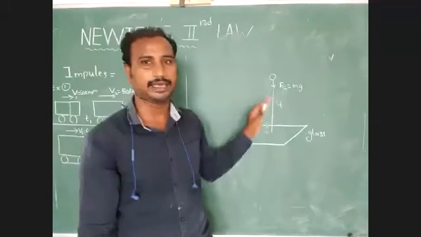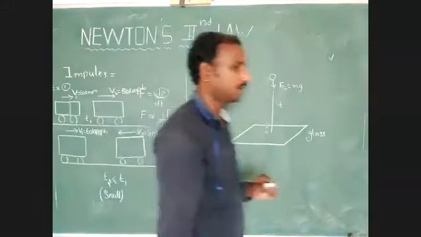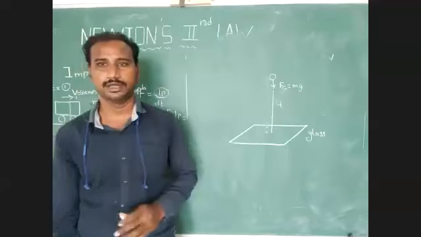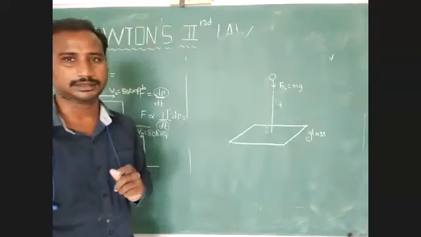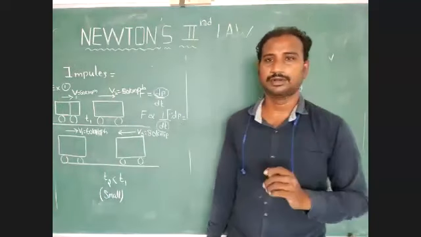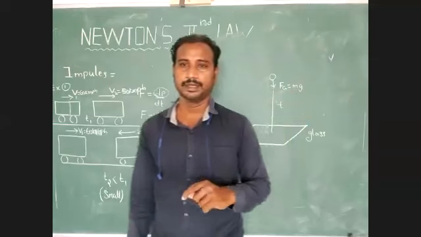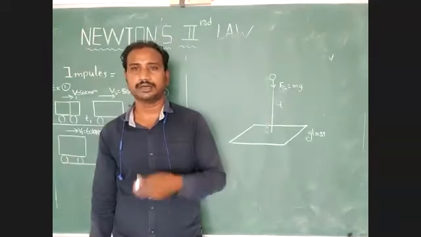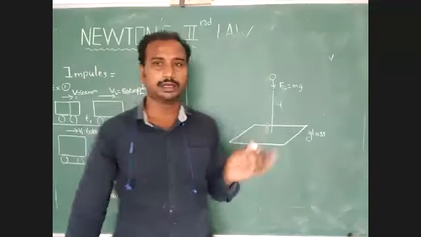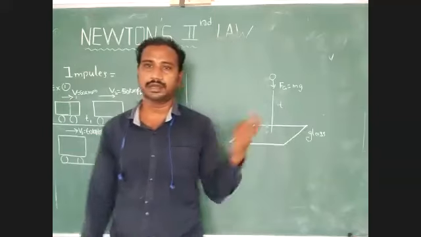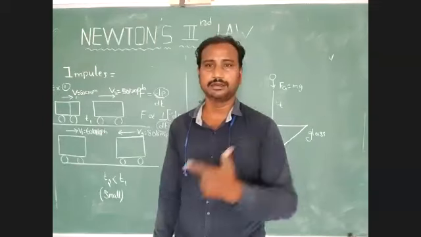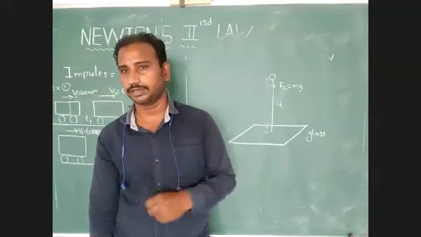Now all these are examples of impulse. So what is the definition of impulse? A large amount of effective force acting in a short interval of time is called impulse. In the first example, a cricket player hits the ball in a short interval of time, then it reaches the boundary. If we take a long time, the ball cannot reach the ground. Next, a karate master kicks another person in a short interval of time, then that person receives a large amount of effective force.